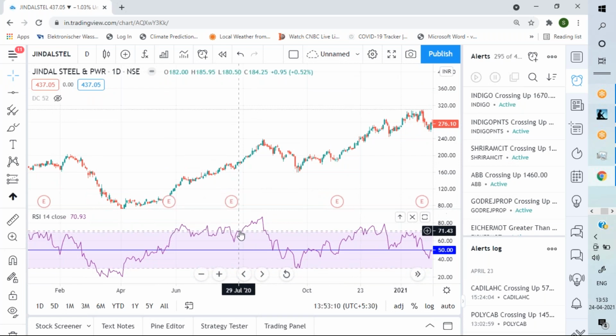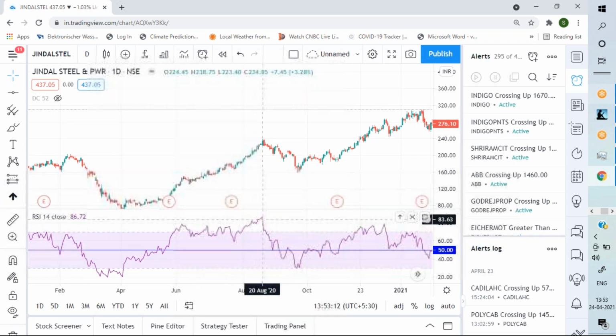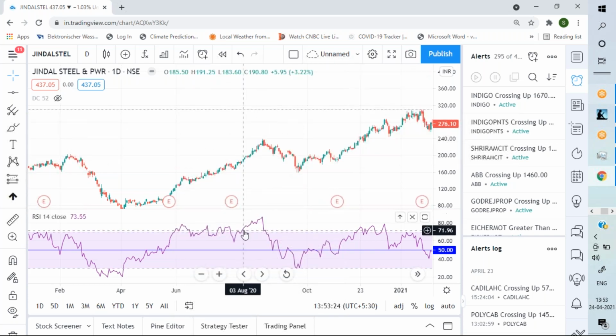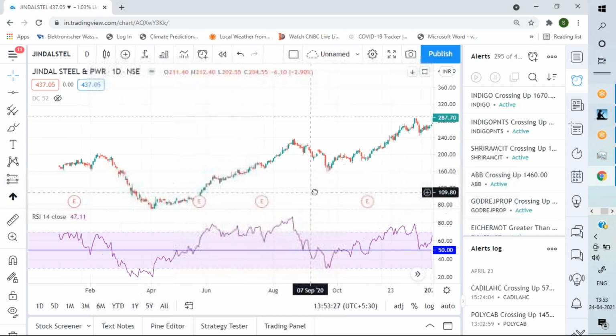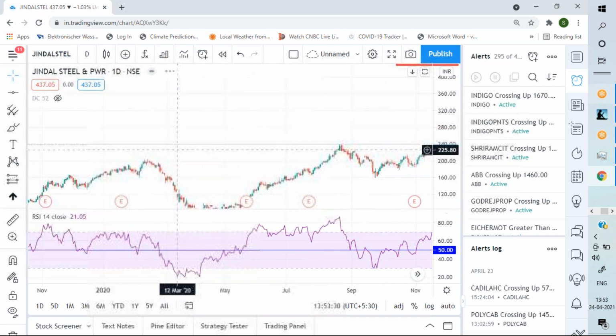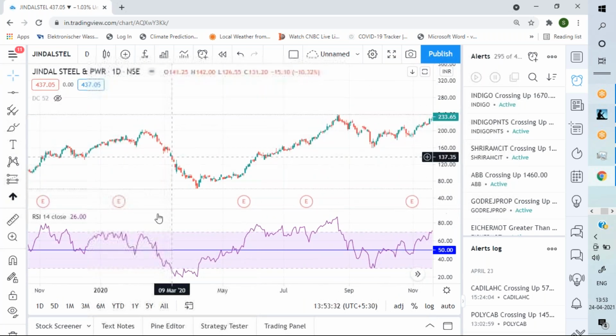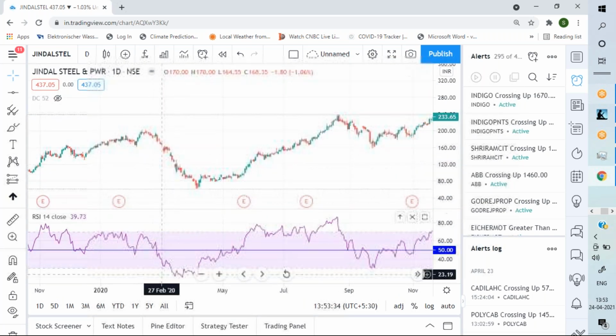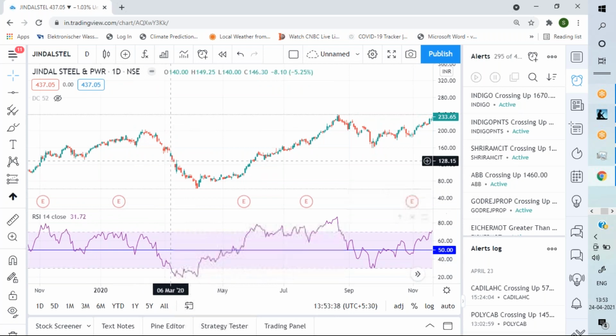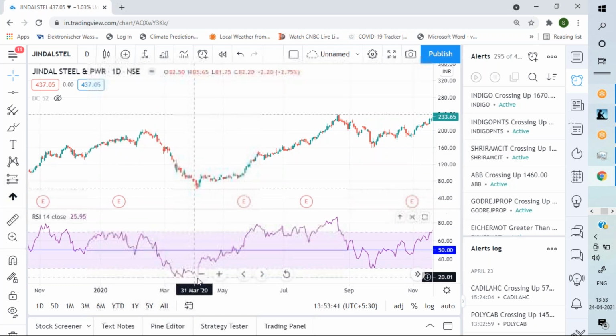See, it went to the overbought zone and it stayed in the overbought zone for quite some time. Now, 175 to 230, almost a 35% rally happened. So if you had shorted here, just seeing it in the overbought zone, you would have been butchered, right? Suppose you have shorted this stock here, and when the stock was going down, it entered the oversold zone the moment the price was around 125.